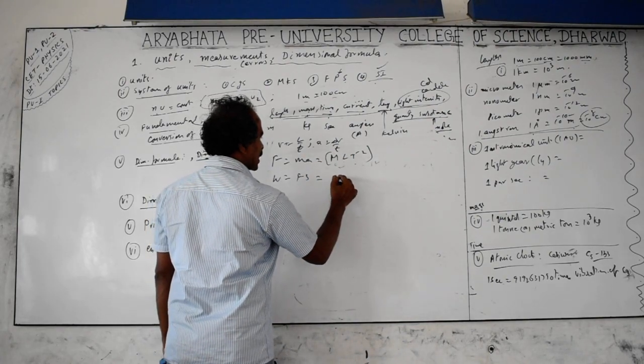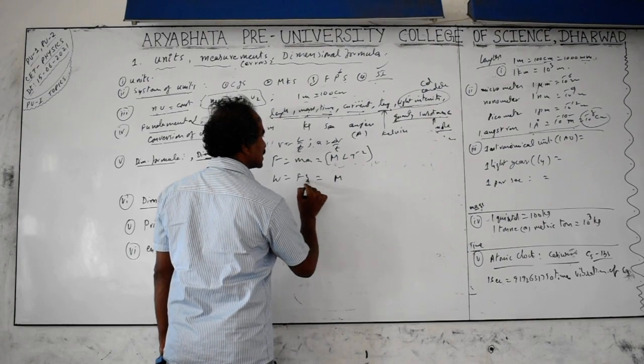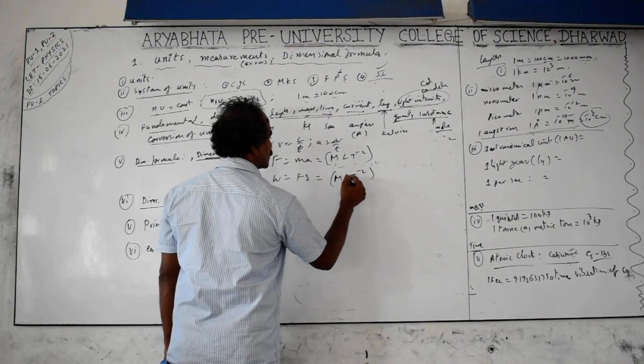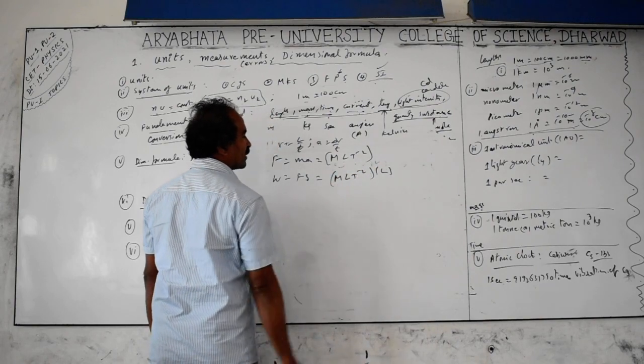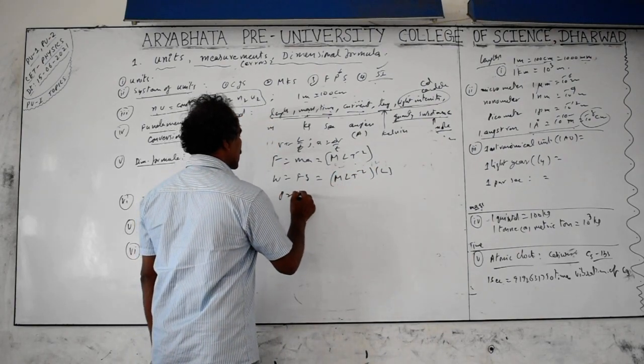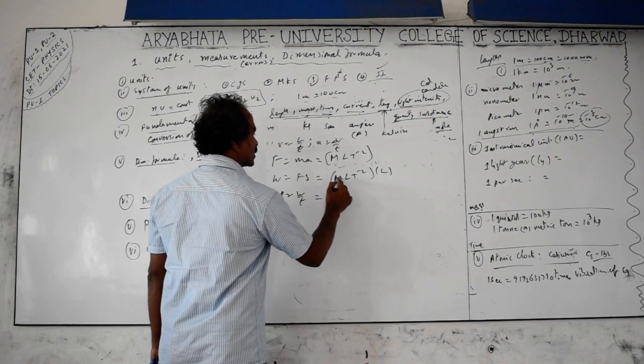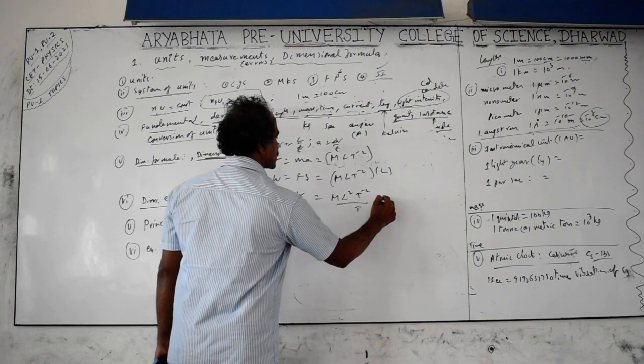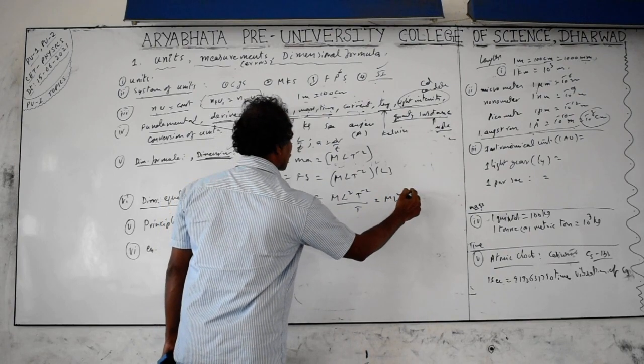Force we already got, MLT minus 2, into displacement, which is length only, L. So MLT minus 2 into L becomes ML square T minus 2. Power is work by time, which is ML square T minus 2 by T, meaning ML square T minus 3.